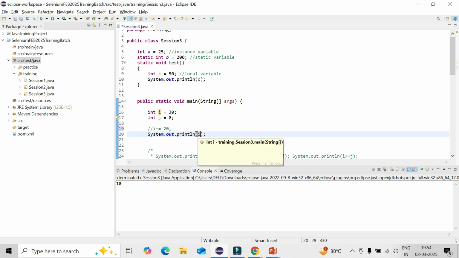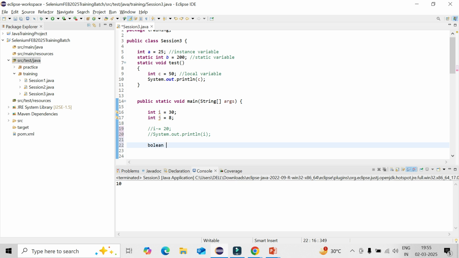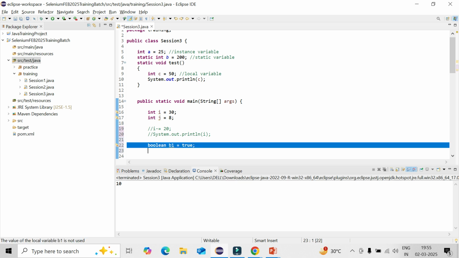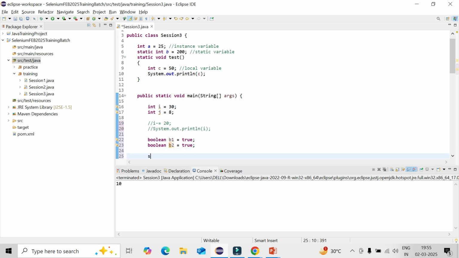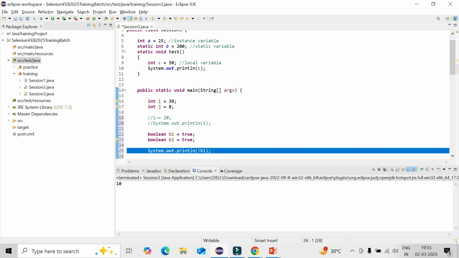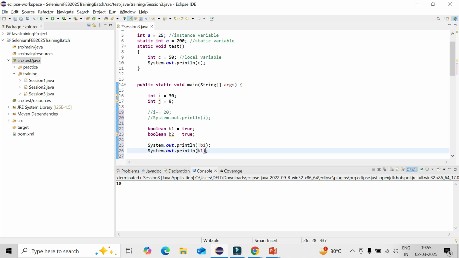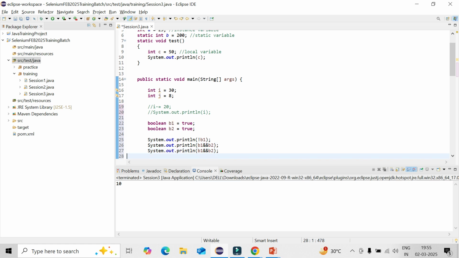Then apart from that, let's say, logical and, this is logical not, and logical or, the pipe symbol.